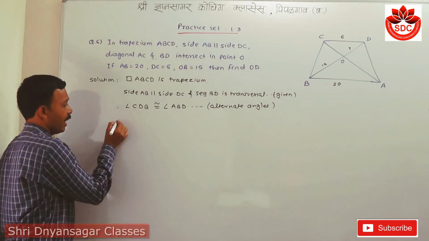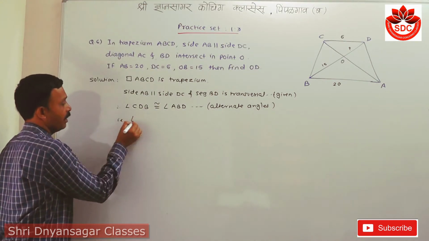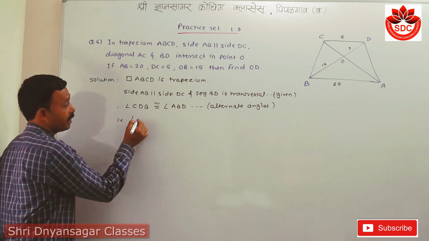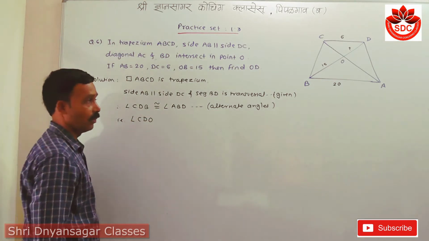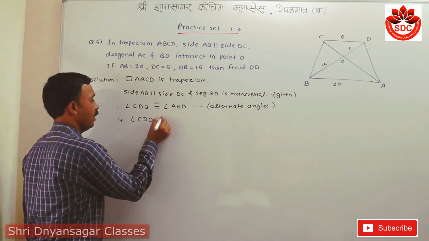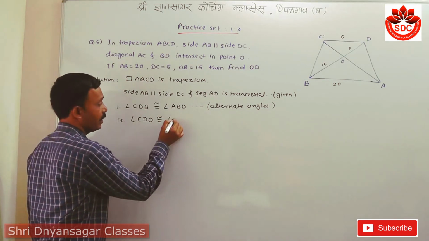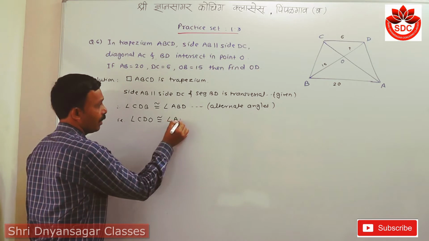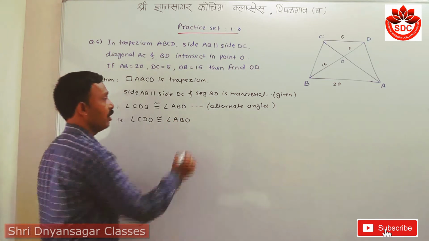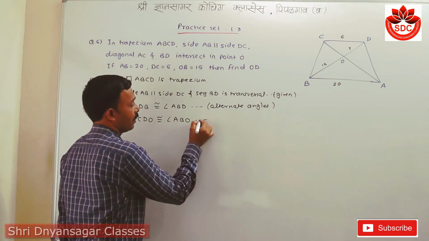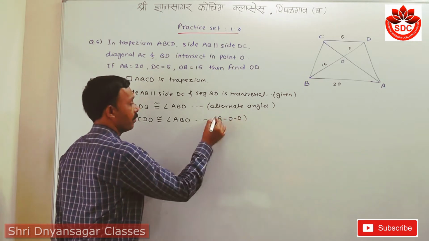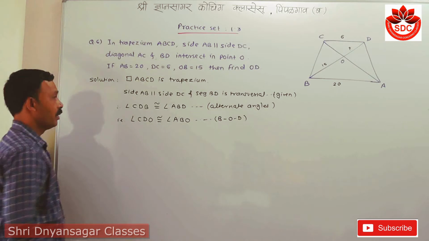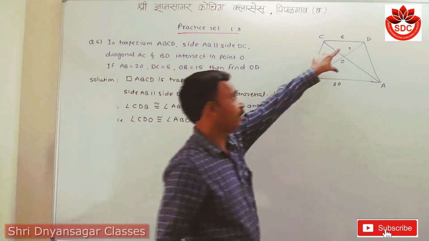That is, I have to write this angle CDB means angle CDO up to this only O, and this angle ABD is also angle ABO, because the reason is the in-betweenness property B-O-D.